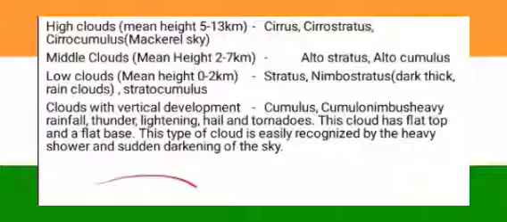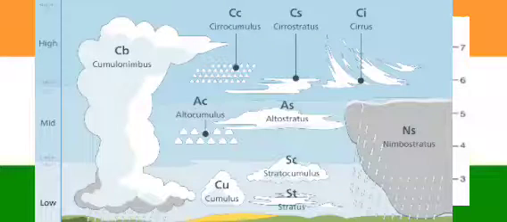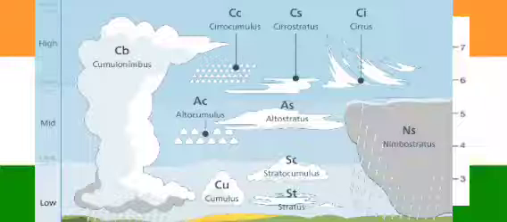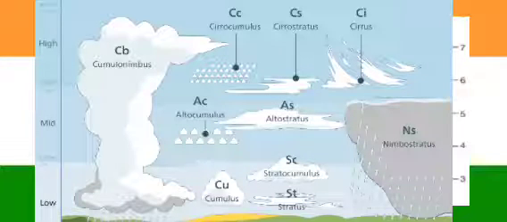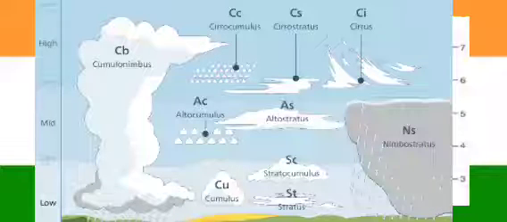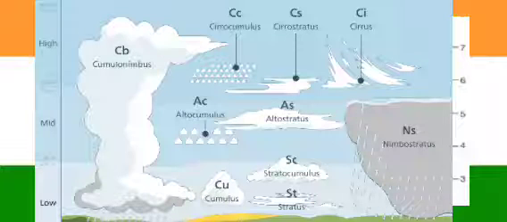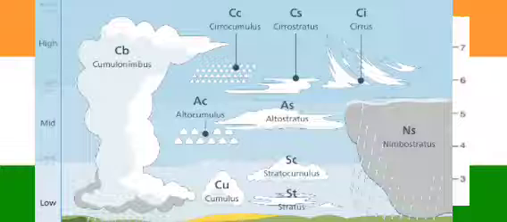As you can see, this is a very important image which clarifies each and every objective of our video. Just see that high clouds are cirrus, cirrocumulus, and cirrostratus. When you talk about high clouds which are at the height of 5 to 10 or 13 kilometers, you see that three clouds are used: cirrus, cirrocumulus and cirrostratus. So this terminology, cirro, cirrus, is used for high altitude clouds.